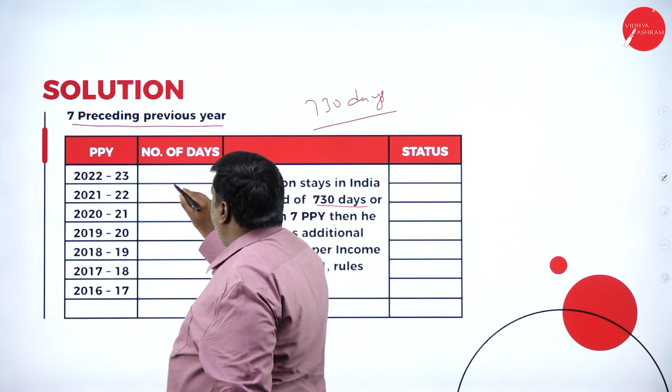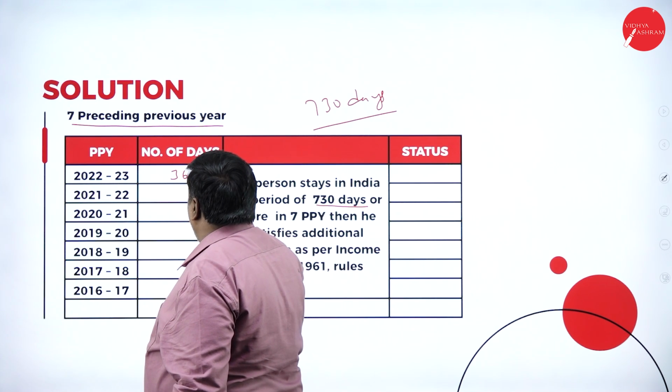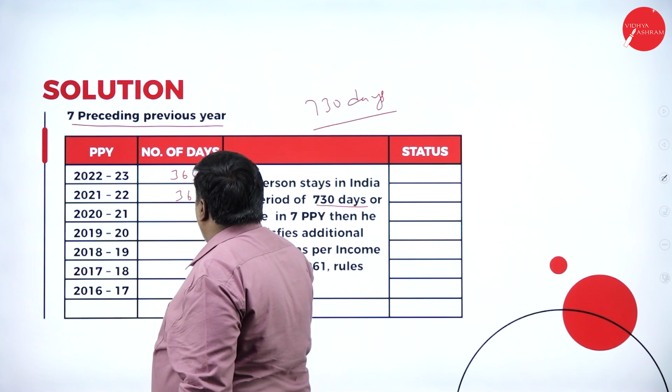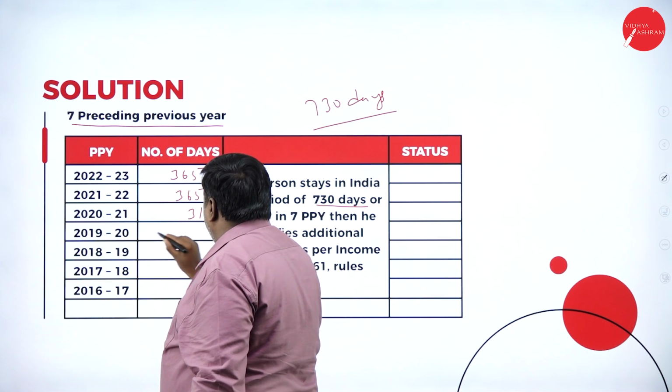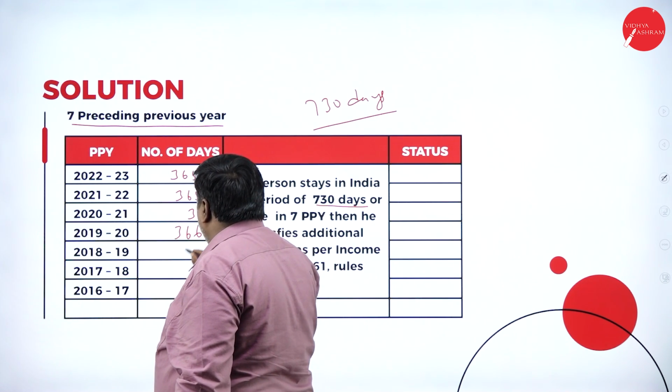Now, 2022-23, I was in India. 2021-22, I was in India. 2020-21, I was in India for 31 days. 2019-20, 2018-19, 2017-18, 2016-17, I was in India.